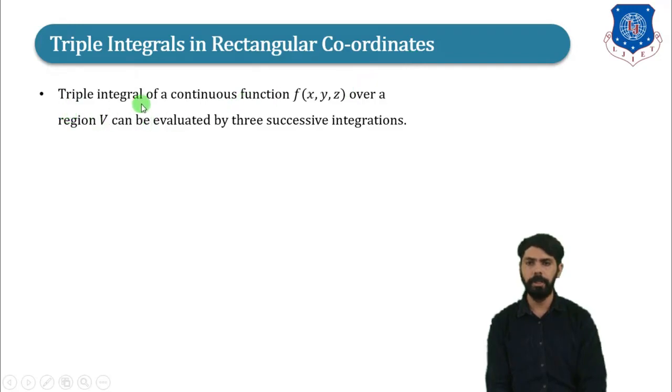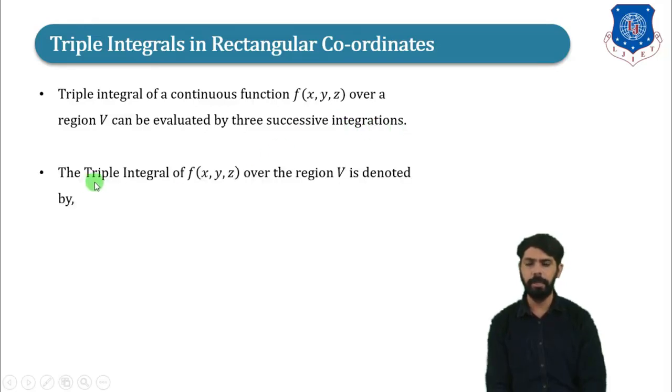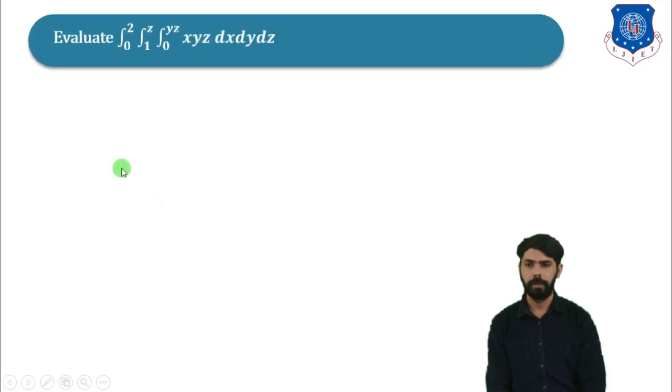The triple integral of a continuous function f of xyz over a region capital V can be evaluated by three successive integrations. The triple integral of function f of xyz over the region capital V is denoted by triple integration over region V f of xyz dv. Now we will discuss an example related to this.